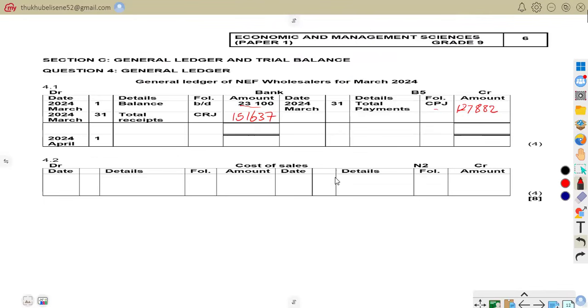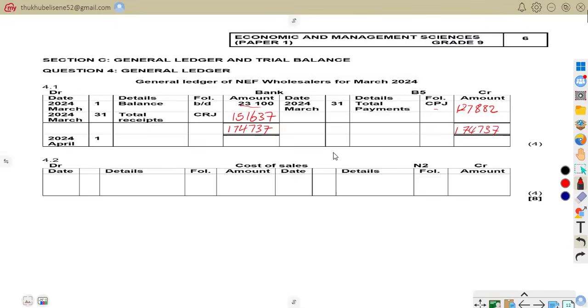So now what you're going to do right now is to add the side, which is going to give you 174,737. So that is the bigger side, as you can see. So we are to write it on both sides, on the credit side, 174,737.